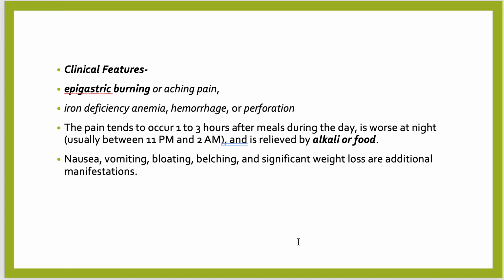Clinical features. What are the clinical features of peptic ulcer disease? There is epigastric burning or aching pain, iron deficiency anemia, hemorrhage or perforation. The pain tends to occur 1 to 3 hours after meals during the day, and it is worse at night, usually between 11 p.m. and 2 a.m., and is relieved by alkali or food. Nausea, vomiting, bloating, belching, and significant weight loss are additional manifestations.